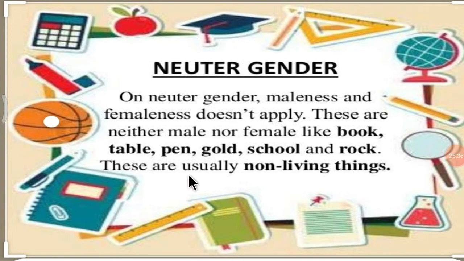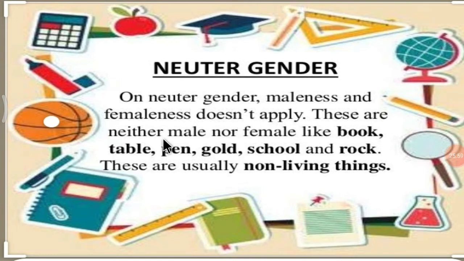These are usually non-living things. You can see here calculator, apple, a hat, mathematical instruments, all the things I have put here. See, all the non-living things, right? So, in neuter gender, maleness and femaleness don't apply.